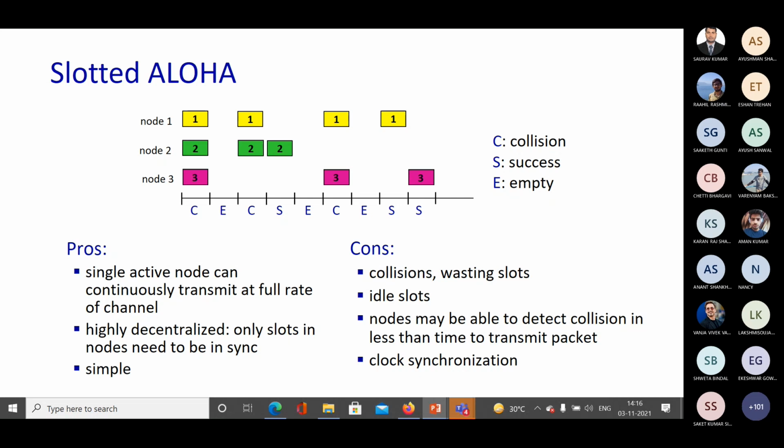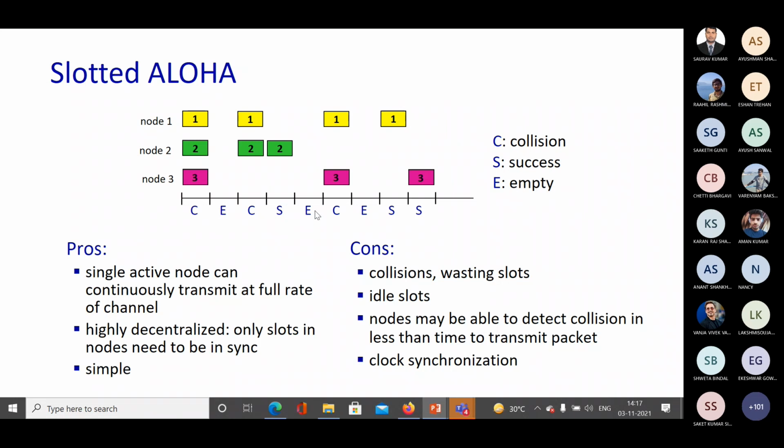But what are the cons? Of course, because nobody knows when somebody is trying to send their frames, collisions will happen. If collisions happen, then in the subsequent slots nodes try to transmit their data with a probability p, and that may lead to some empty slots where nobody is trying to transmit, right?